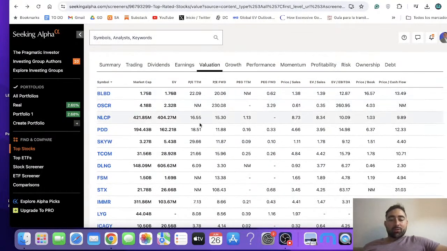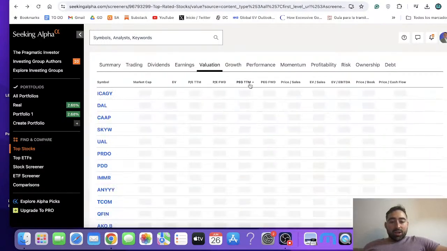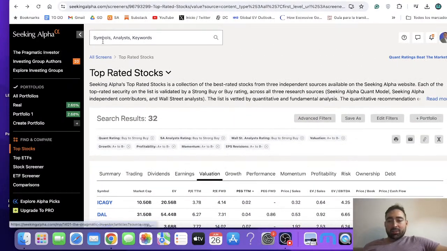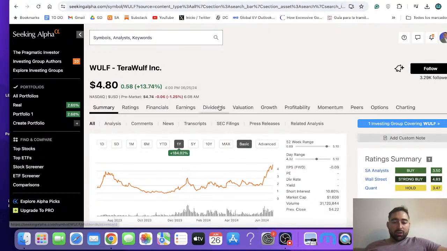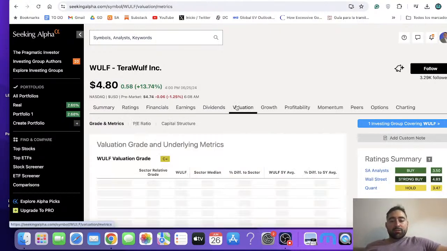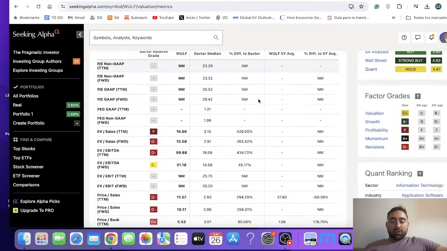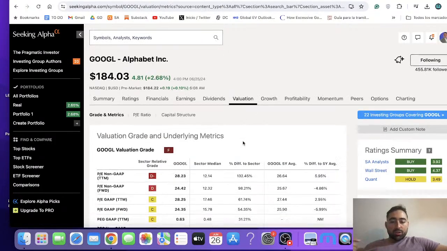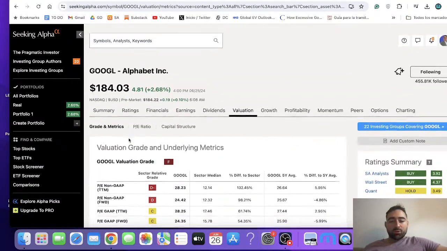Of course, with every metric, you've got to watch out. If you look at stocks with, for example, a 0.02 PEG, well, there might be something going on there. But in any case, this is great information that you can find on tons of different stocks. And if you go into the stock itself, you have all this information available, different valuation metrics. This is not a good example because it doesn't have many earnings, but if we go, for example, to Google, we can see here valuation. You have the PE, PEG, price to book, all the latest valuation.